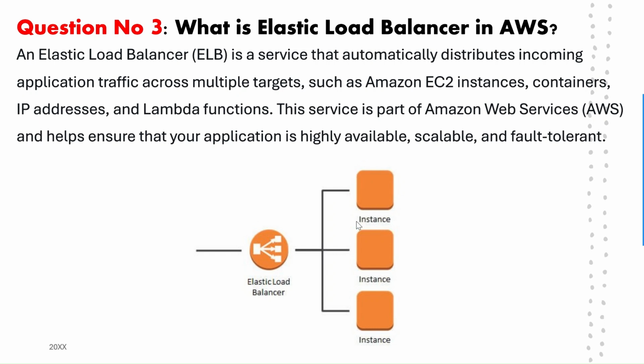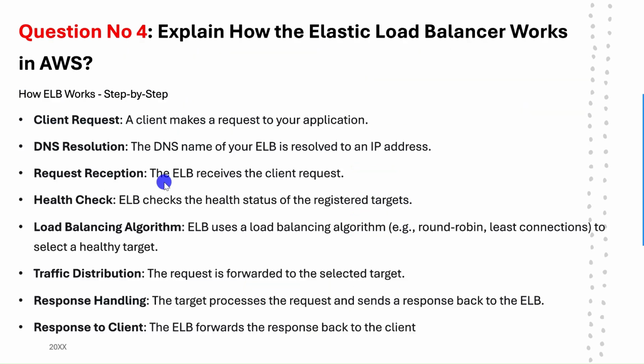So this is a diagram of elastic load balancer, and it distributes the traffic to multiple targets, for example EC2 instances, containers, or there may be Lambda functions. In this way it distributes the traffic. So this is the definition of elastic load balancer. The next question is, explain how the elastic load balancer works in AWS. To check your knowledge, the interviewer may ask you to explain how the elastic load balancer works. So in an easy way we can explain it like this.